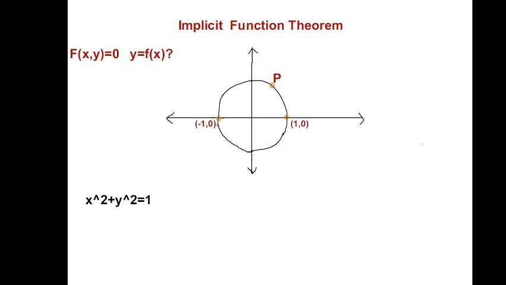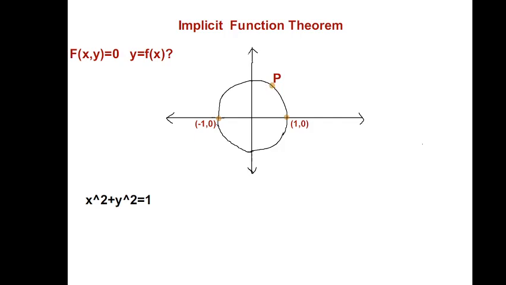Now you see, in the upper half plane it represents plus root of 1 minus x square, and in the lower half this arc represents minus root of 1 minus x square. Now if I take any point P on this circle and take a neighborhood of it, then I can say that in a small neighborhood of P, this is a function.